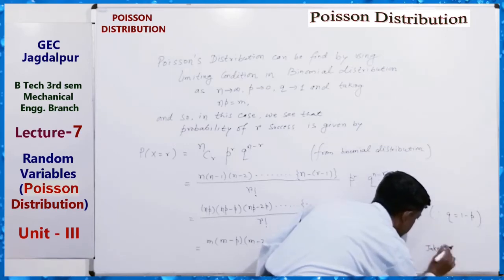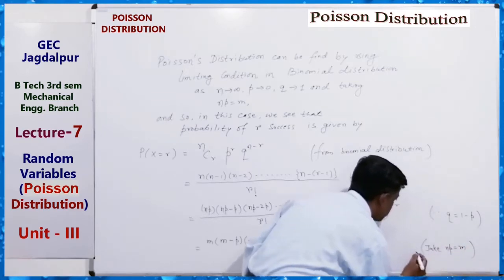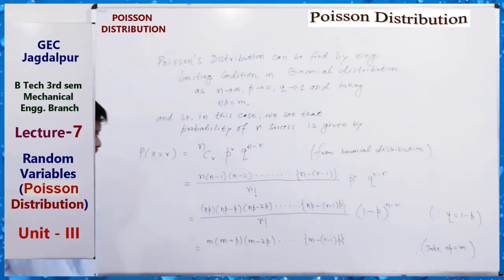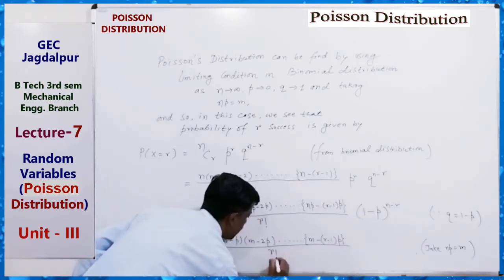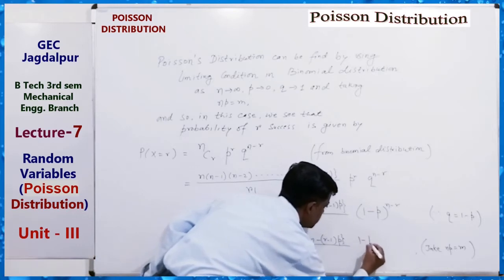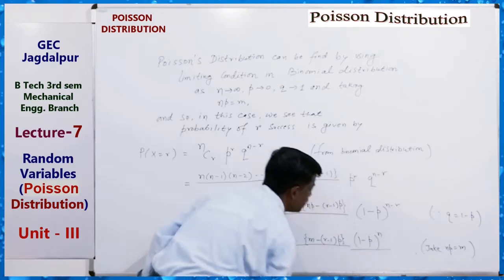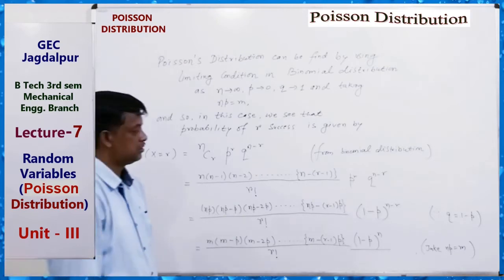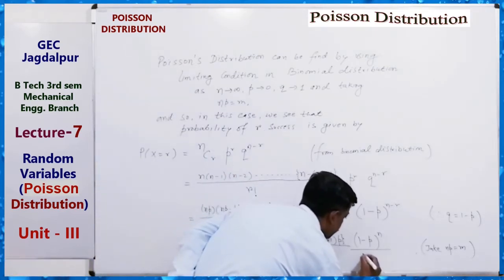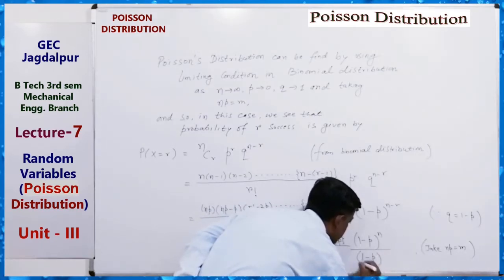Take np equals m. Clear? Upon r factorial, this is (1-p) to the power n upon (1-p) to the power r.